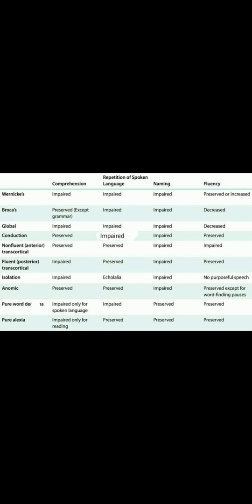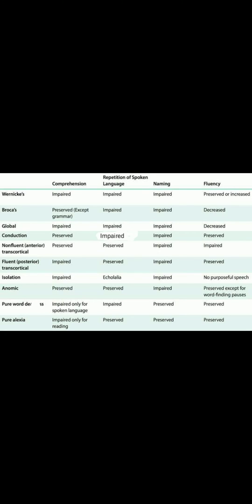So what about the last two aphasias? These are very simple aphasias. Pure word deafness and pure alexia. What is pure word deafness? Pure word deafness is like whatever I am saying, you can't understand that. What is pure alexia? Whatever you are reading, you can't understand. The last aphasia, pure alexia, is like us only. Whatever we are reading, we can't understand.